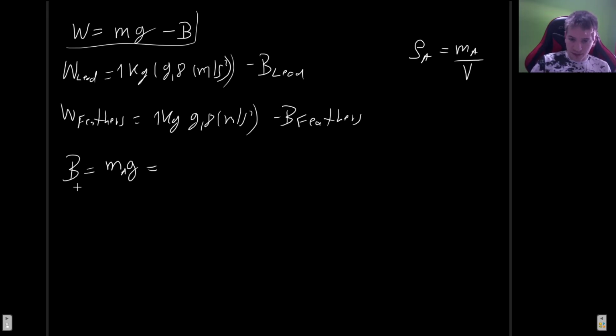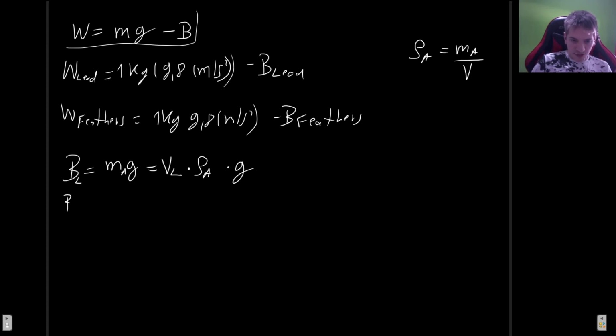So in this case, this is going to be the buoyant force for lead. Instead of mass, we can use this formula, multiplying by the volume. So we get the volume of lead times the density of the air times g.